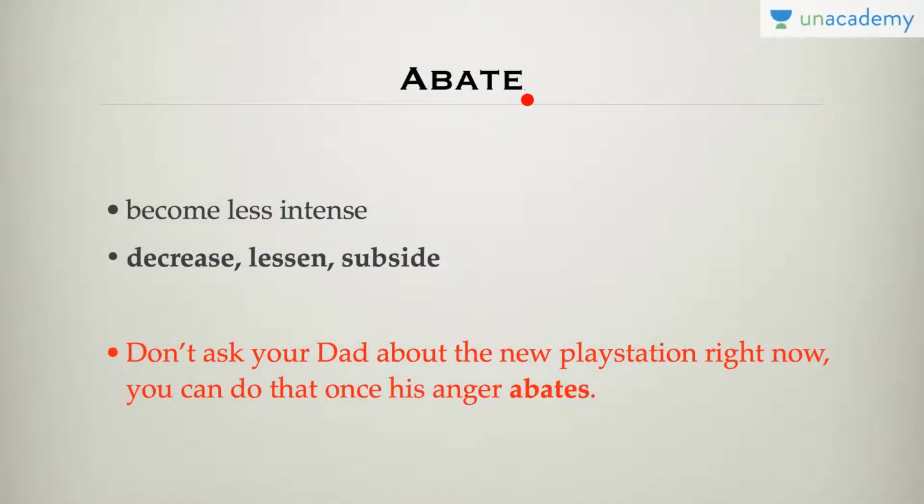The first word that we are going to learn today is abate. Abate means become less intense; decrease, lessen, or subside are synonyms. So, when you think about abate, something that becomes less intense. For example, your mom would tell you, don't ask your dad about the new PlayStation right now. You can do that once his anger abates, once his anger becomes less. So, you need to remember the word abate.